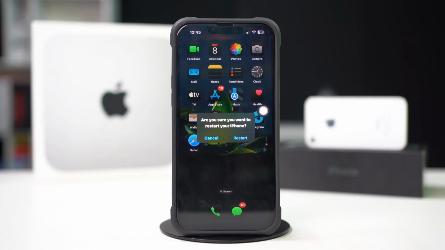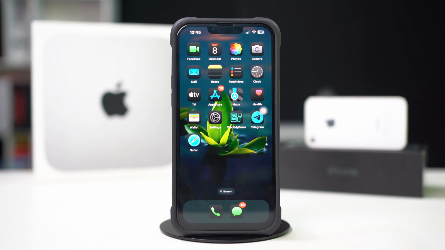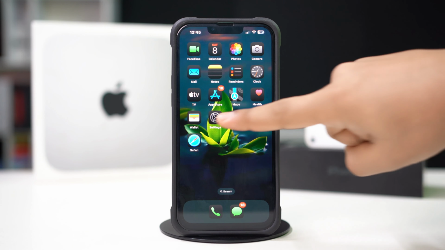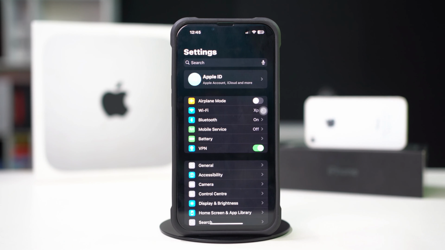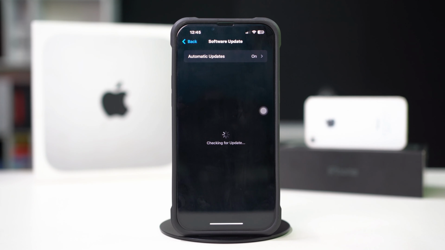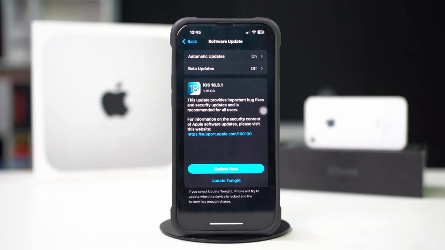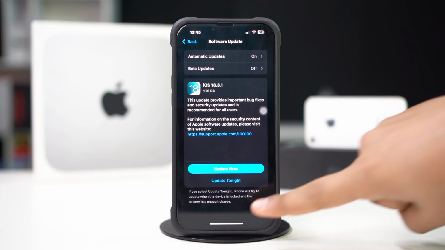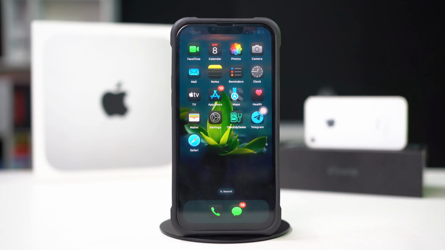Solution 3, update iOS. Ensure your iPhone is running the latest software version. Open Settings and tap General. Tap Software Update and check if an update is available. If an update is available, tap Download and Install. If there is no software update, then follow the last process.